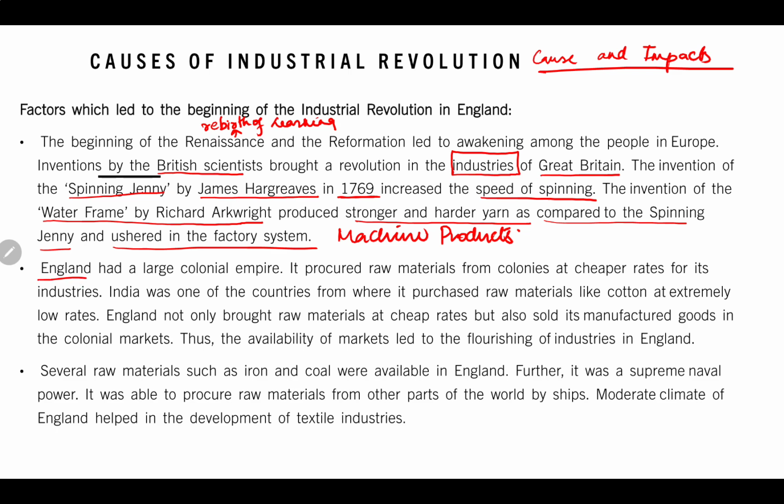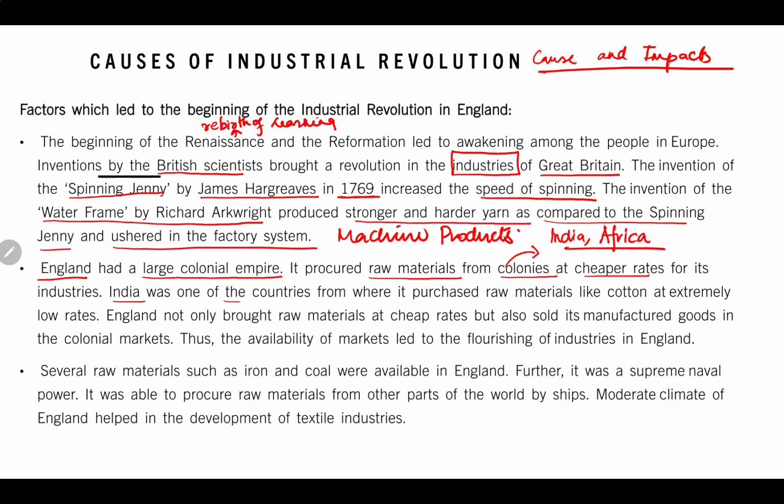Okay, England had a large colonial empire. It produced raw materials from colonies at cheaper rates. Colonies means there were India, there were Africa, so many. The British had the East India Company in India. From India they used to take raw materials at very cheap rates, and bring back the finished product with higher purchasing parity.